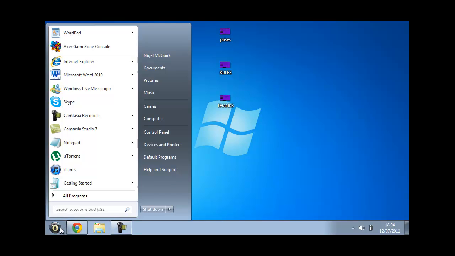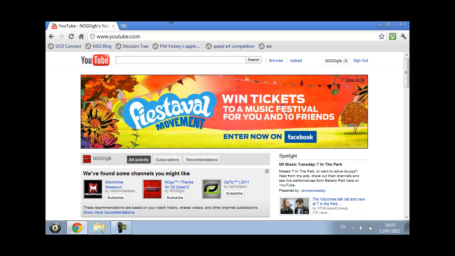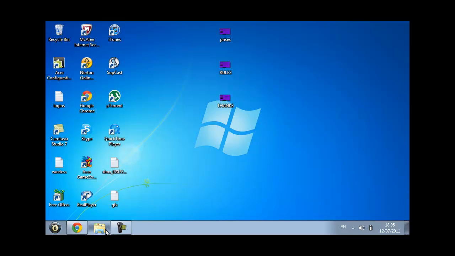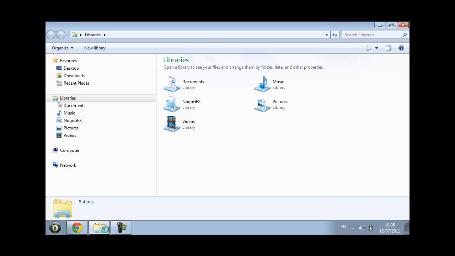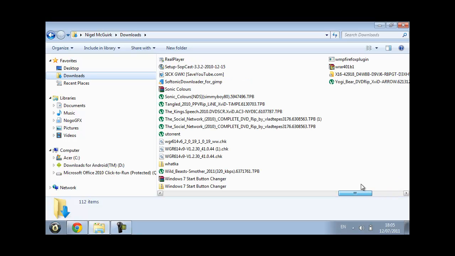Today I'm gonna be showing you how to change the start button for your Windows 7. It's really very simple. All you have to do is download the link in the description, and then you will get a RAR folder. So you have to download WinRAR, of course. And let's see, it's in my downloads. Alright, so you'll get this RAR folder.